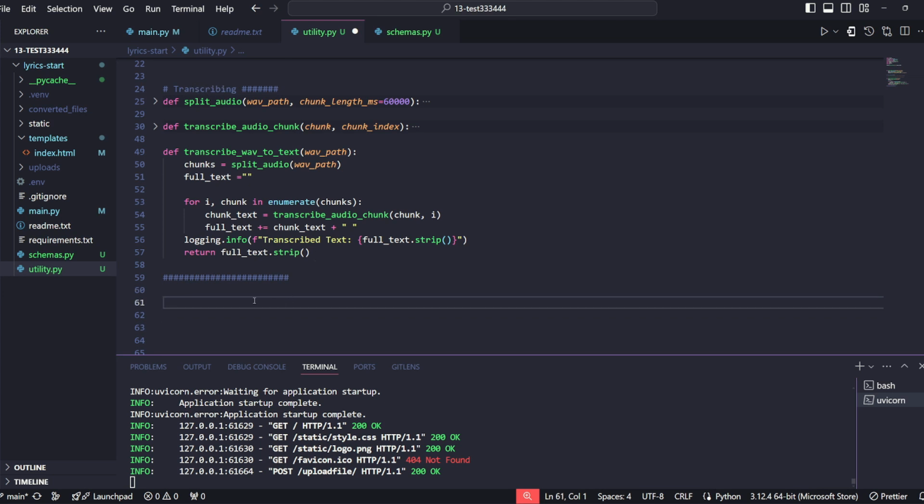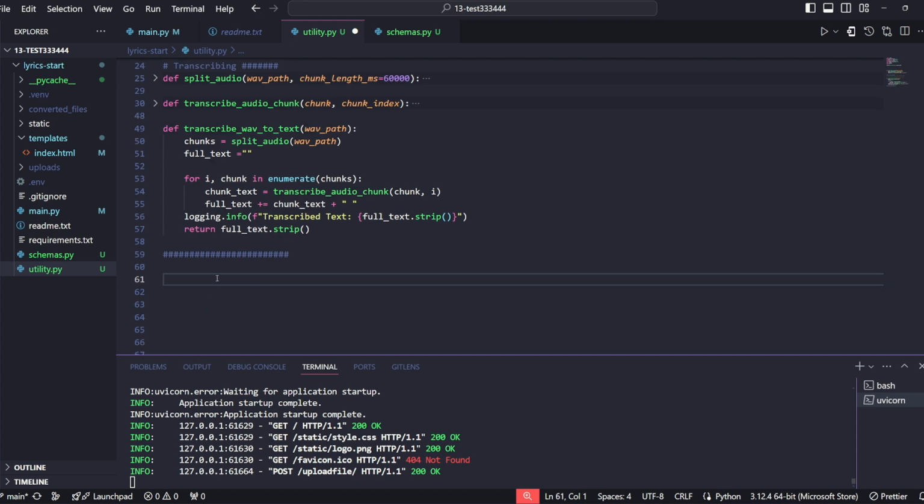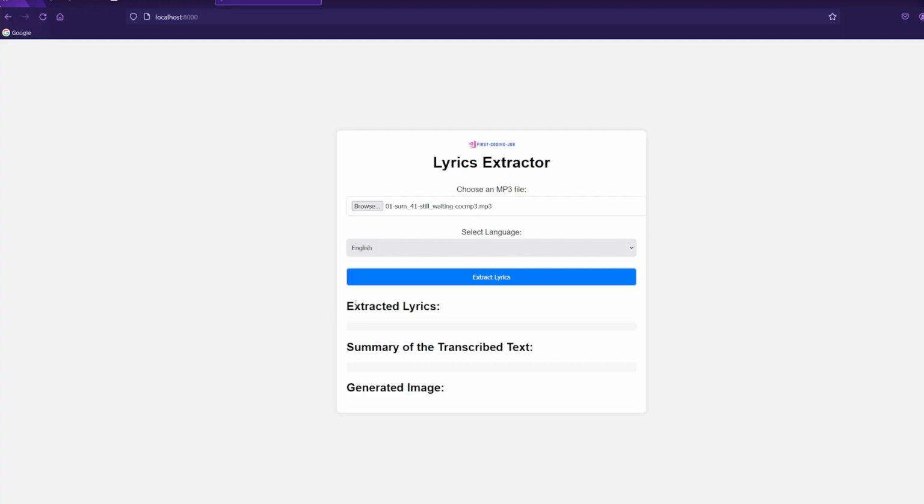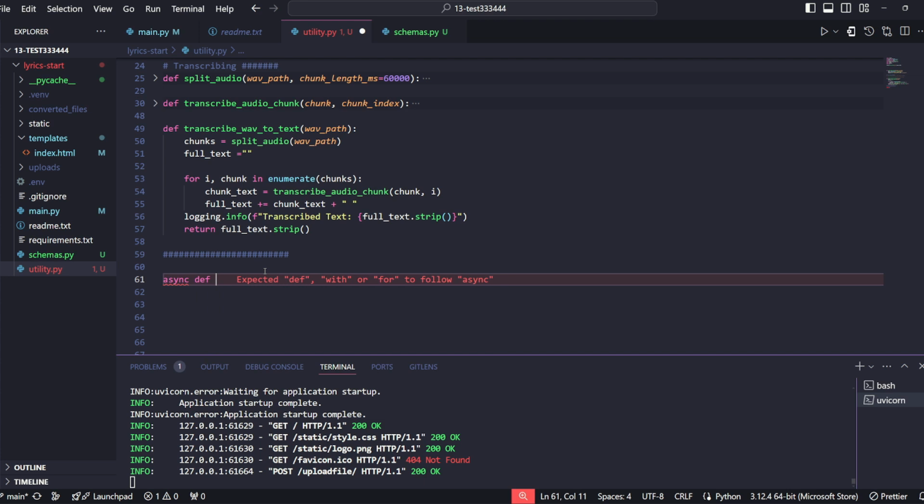Now we can move on to the last method that we will include in our utility.py, and this will be the one that will provide with the summary of the lyrics. So if you remember, in our front end, we have the extracted lyrics that will display the entire transcription of the audio file, and then below it's the summary of the transcribed text. So what will provide that summary is what we will do right now. So it will be another asynchronous method. We'll give it an appropriate name.